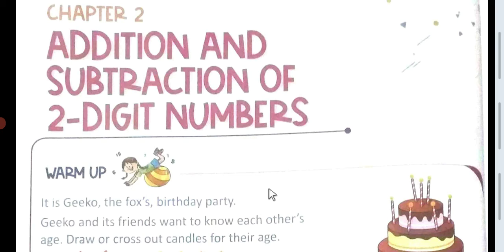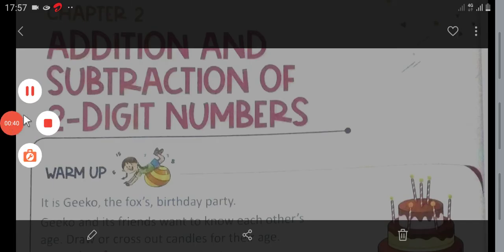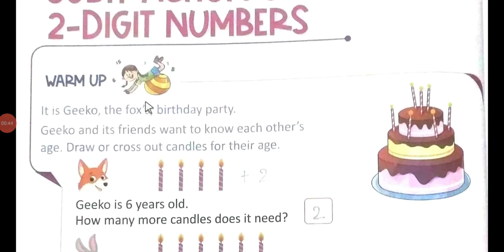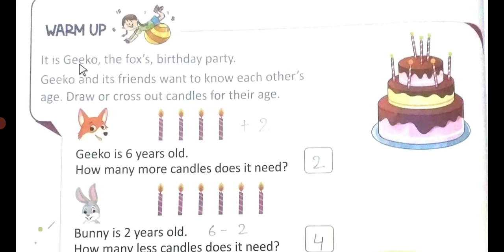So, let's start chapter number 2, addition and subtraction of two-digit numbers. Let's see the warm-up exercise. It is Geeko the fox's birthday party. Geeko and his friends want to know each other's age. Draw or cross out candles for their age.